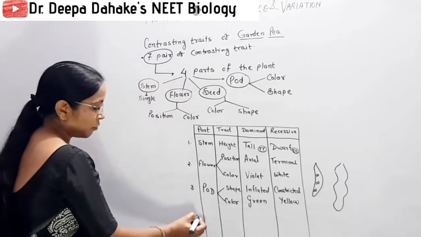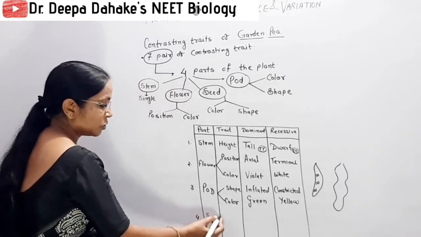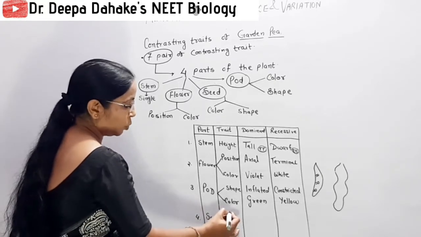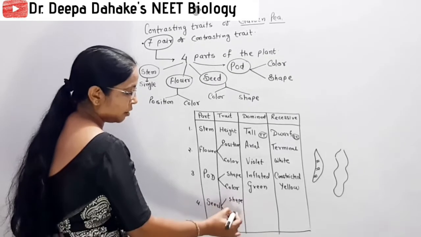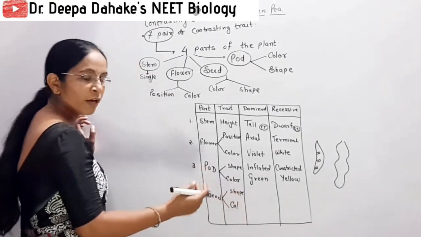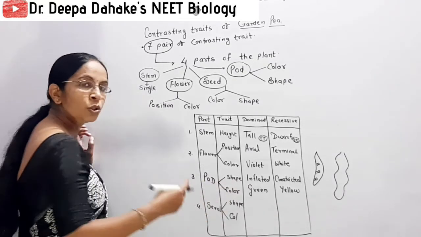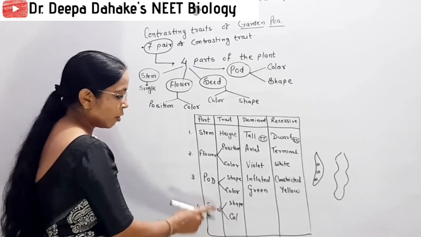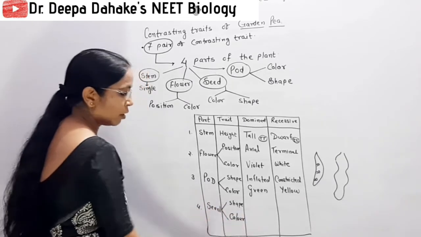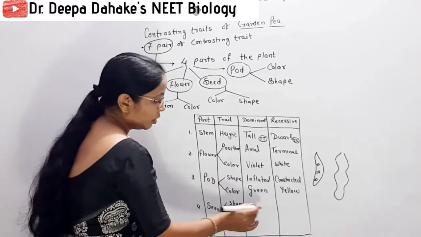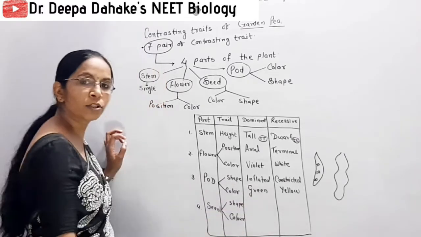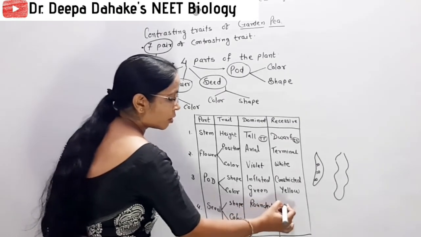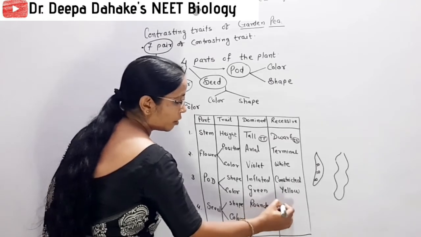And then we come toward the fourth part, that is the seed. Seed is the fourth part, and in seed you remember again he used the shape as well as color. So for how many parts did Mendel select shape and color? Two parts are there for which he selected the common traits, shape and color: pod and seed. So when you come towards the seed shape, you remember either the shape of the seed is rounded or the seed becomes wrinkled.